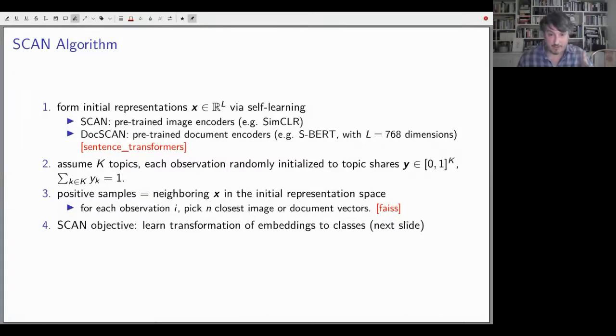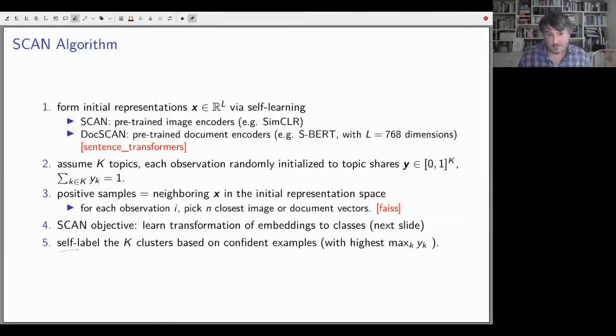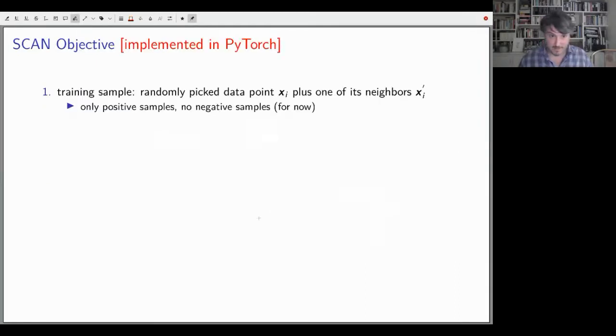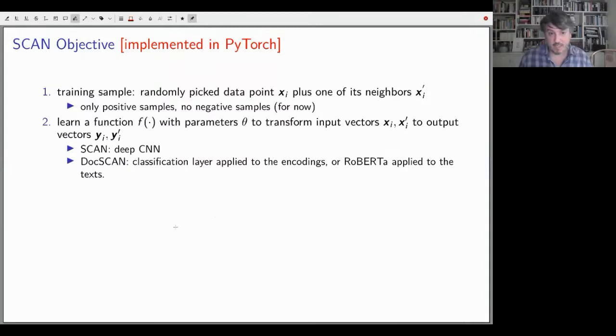The scan objective, I'll talk about it more in the next slide. And then we have self-labeling of confident documents. I'll show you some examples of that. The scan objective is implemented in PyTorch. So we have a data point and one of its neighbors. So it's like a positive sampling objective.